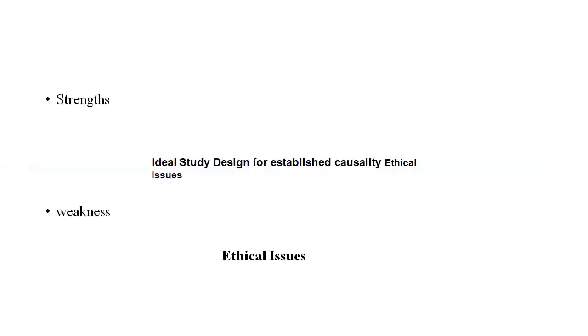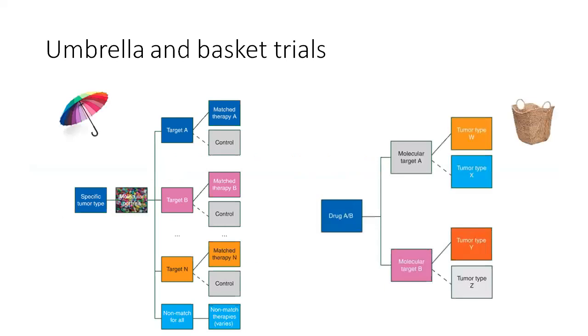The strength is that it is a study design ideal for establishing causality, but ethical issues arise when you choose a comparator arm. You cannot keep a standard for all the comparators. Whether you keep it as a placebo, whether you mention a rescue treatment for the placebo arm patient or a treatment arm patient, that matters the most. So there are a huge number of ethical issues that arise with these particular trial designs.